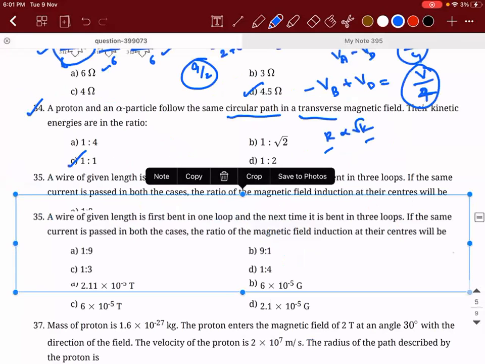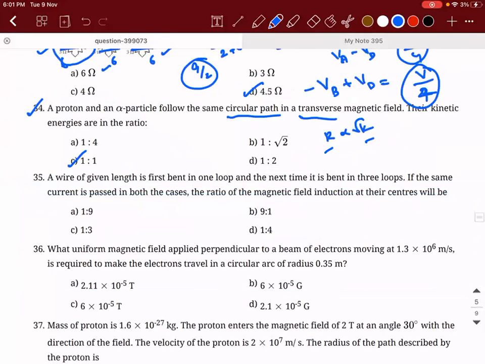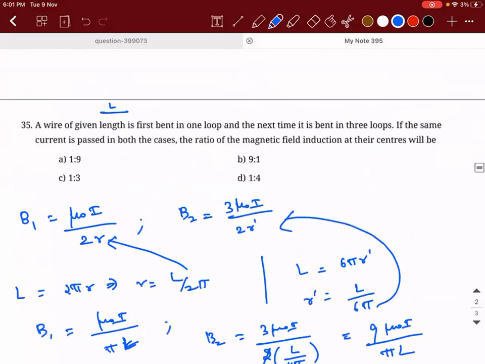What did they ask? They asked the magnetic induction at their centers, the ratio of the magnetic field induction at their centers. So what will be the ratio? Here B1 is to B2 is how much? Is it not 1:9? So the option will be 1.